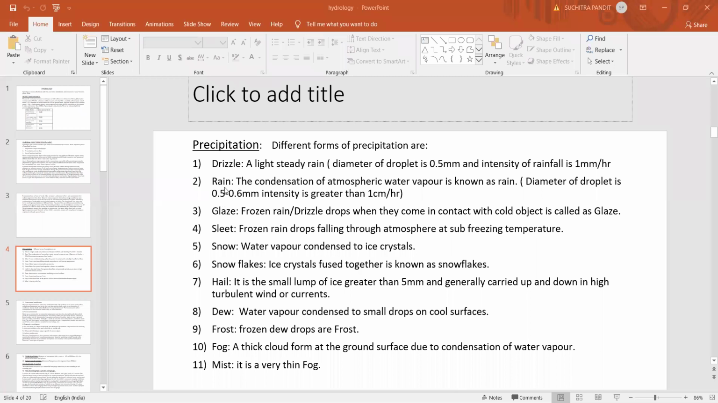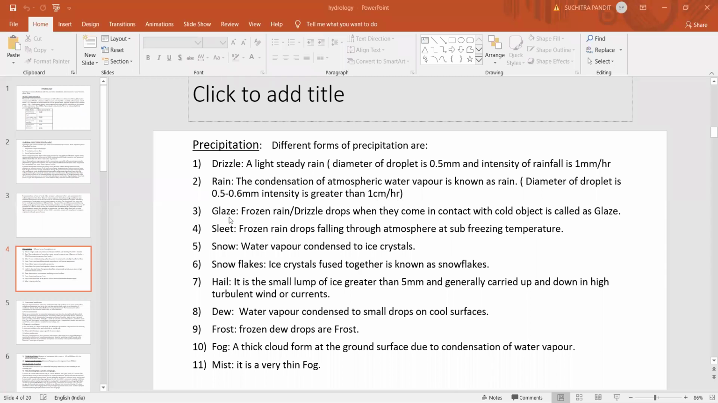Next, the rain or rainfall. The condensation of atmospheric water vapor is known as rain, and the diameter of the rain droplet is in between 0.5 to 6 millimeter. It is not 0.6 millimeter, it is about 0.5 to 6 millimeter, and the intensity of the rainfall will be greater than 1 centimeter per hour. So whenever the water droplet has a diameter between 0.5 to 6 millimeter, it is called rainfall, and the intensity of the rainfall is about 1 centimeter per hour.